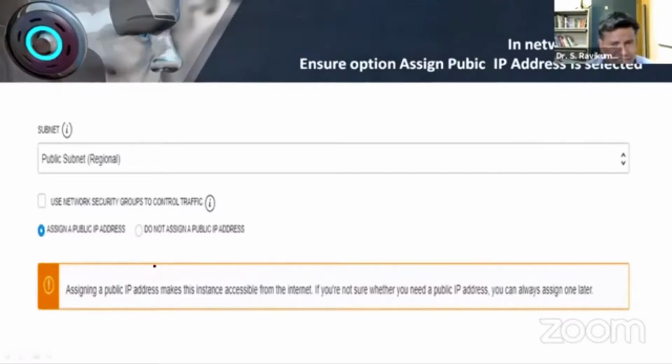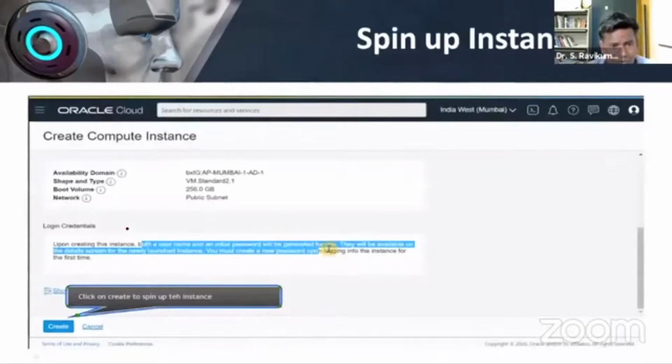Once you start creating it, the server starts creating. The next important thing is that you have to assign a public IP, because as a user we are going to access the server through IP only. If it is not a public IP, we can't access it from outside. So make sure that your IP is a public IP. You just click to assign a public IP, then go to the next options. In the next option, we are just going to click the create option.